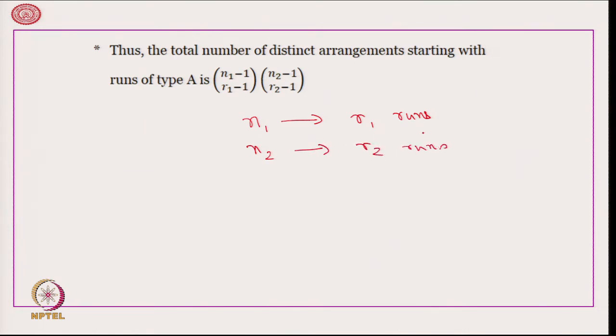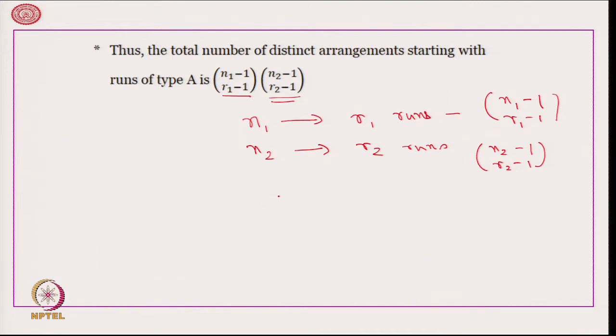Therefore, the number of ways of doing the first is (n1−1) C (R1−1). The number of ways of doing the second is (n2−1) C (R2−1). Therefore, the total number of combinations is (n1−1) C (R1−1) multiplied by (n2−1) C (R2−1). Why are we multiplying? Let us understand that.